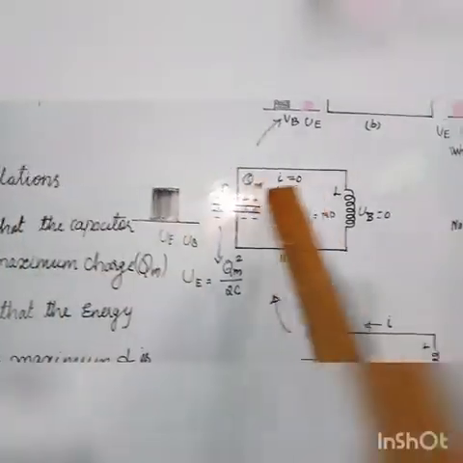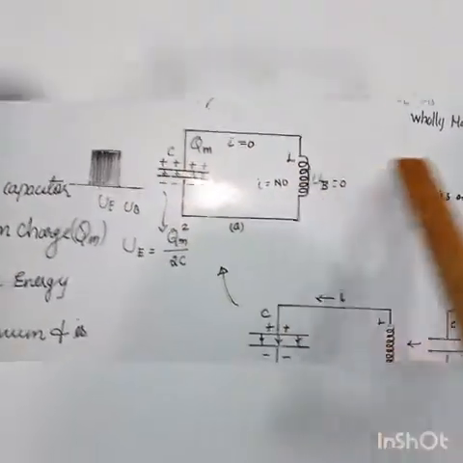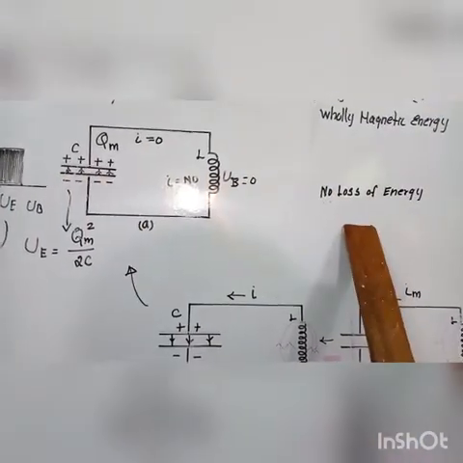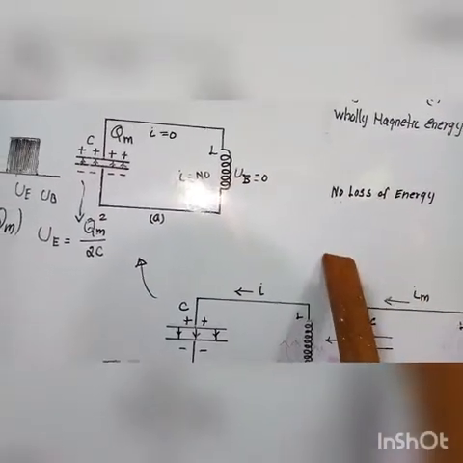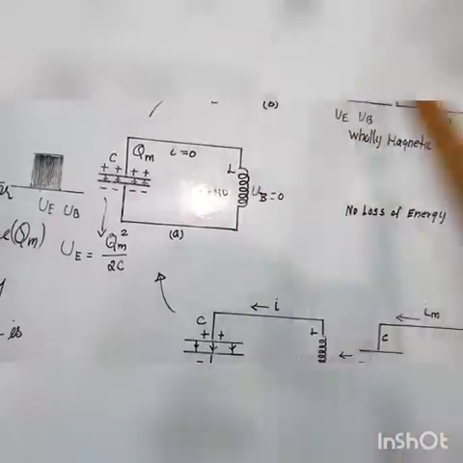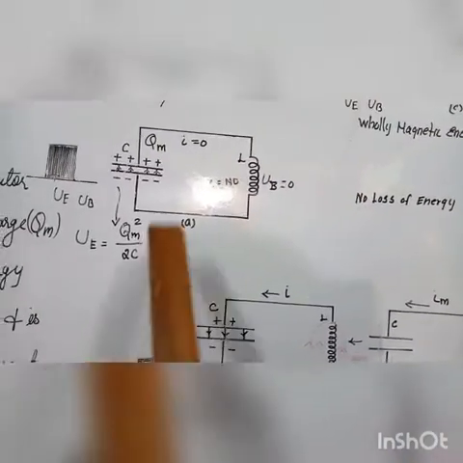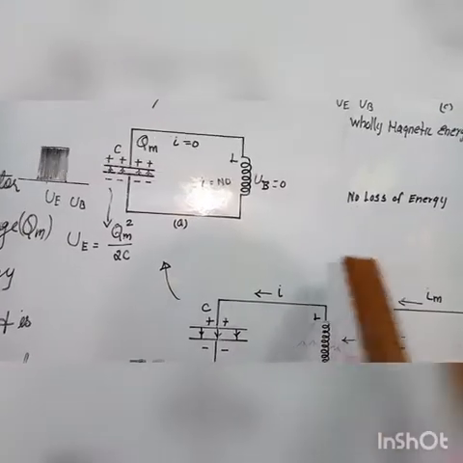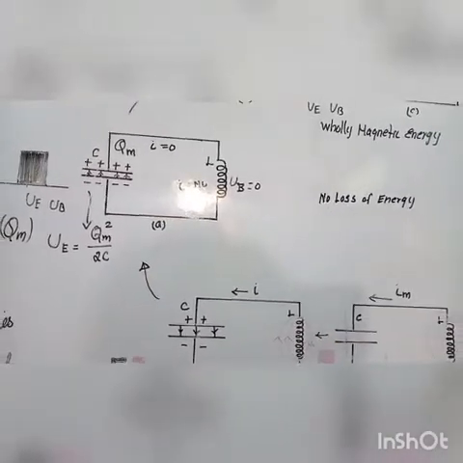In an ideal LC circuit, there is no loss of energy. Therefore, the oscillations will continue indefinitely. Such oscillations are called undamped oscillations.